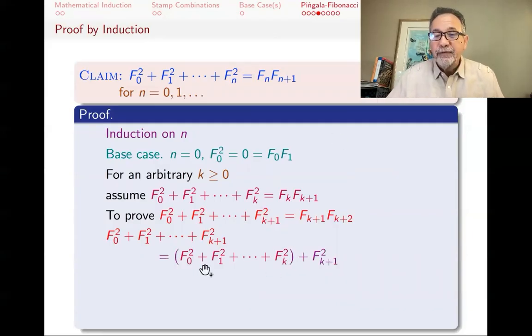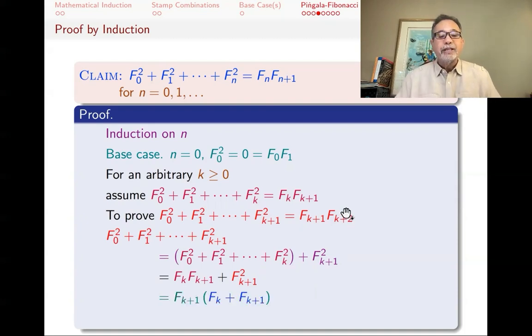And if I put these first terms in parentheses, I notice that those actually are the thing that my inductive hypothesis told me what it is. f0 squared plus f1 squared all the way till fk squared is fk times f(k+1). So I can replace that with fk times f(k+1). So this is what I have. The f(k+1) squared didn't go anywhere because I haven't done anything to it. And now from these two, I can factor out an f(k+1). And so I get f(k+1) times (fk plus f(k+1)).